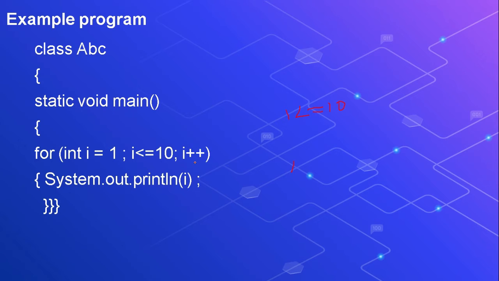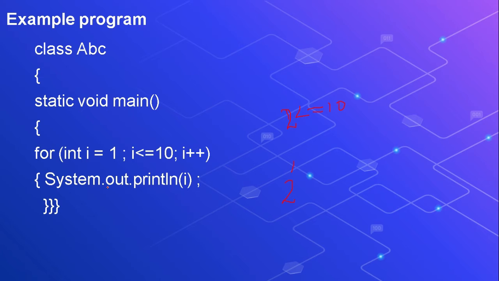Then i++. What is there in i++? i becomes 2. The condition will be checked again. Is 2 less than or equal to 10? In place of i, 2 will come. So 2 is less than or equal to 10. Yes, again this will be executed. So what will be printed? 2.